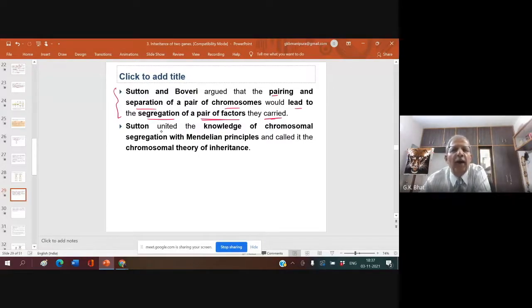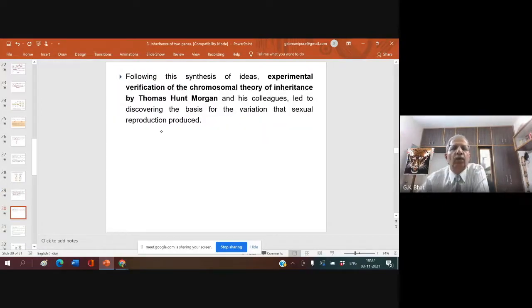Sutton argued that pairing and separation of a pair of chromosomes would lead to segregation of a pair of factors they carried. I hope this is clear, this is the chromosomal theory. Sutton united the knowledge of chromosomal segregation with the Mendelian principle and called it the chromosomal theory of inheritance. I hope it is understood. Clear? Following this is a synthesis of ideas. Please remember, Sutton and Boveri never did any experiment. They just synthesized the idea.